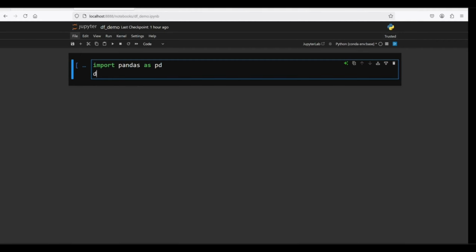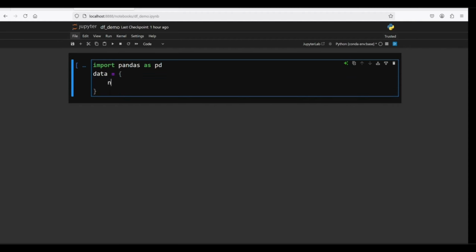Then we can create our data frame by calling it data. What we have here is just a Python dictionary. We haven't created a data frame yet. We are just coming up with a key, a code name, and then the value for this key.